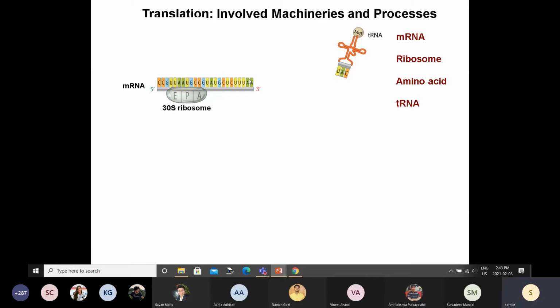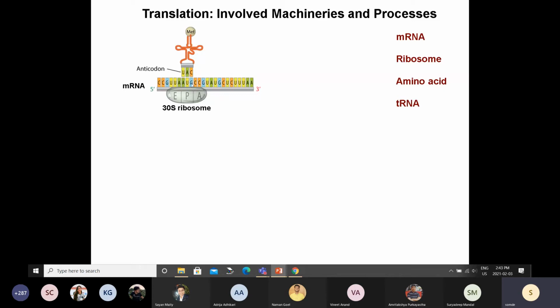So this is the messenger RNA. This 30S subunit will come and bind the messenger RNA towards its 5' end, wherever the ribosome binding site is, and then it will try to find the start codon. Then this transfer RNA comes in, carrying the anticodon for the start codon. This was AUG, so you see the anticodon is UAC.